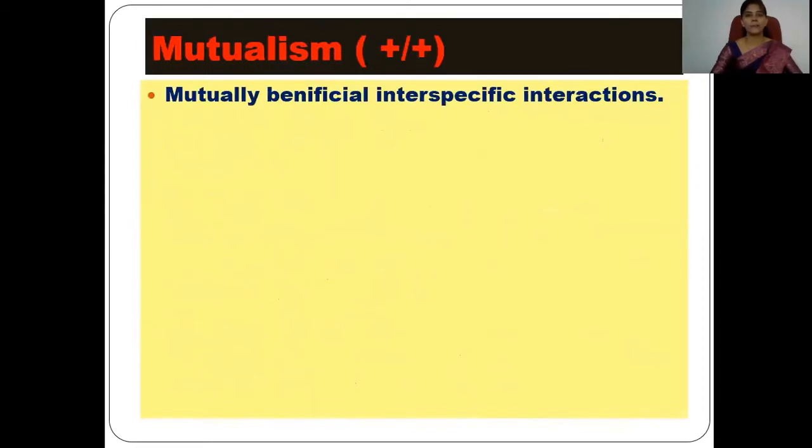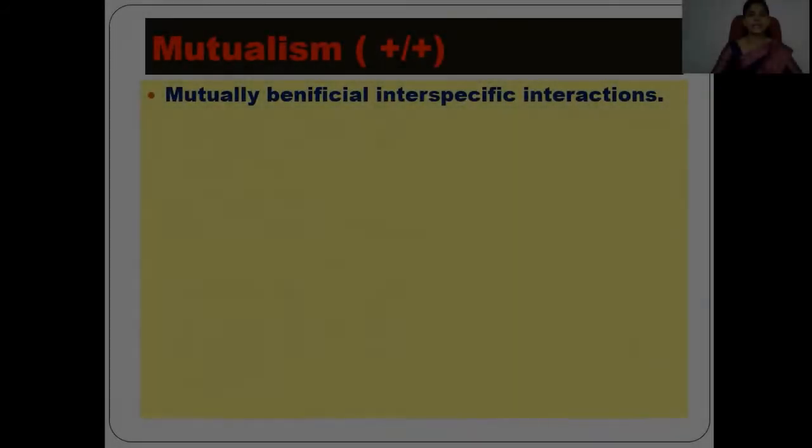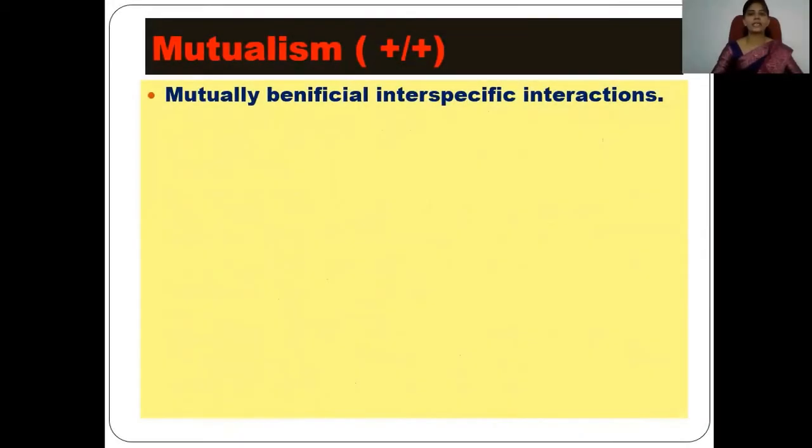The first example of positive interaction is mutualism, and it is indicated by the sign plus plus. As in mathematics we know that plus means addition or some gain. So in mutualism, the plus signs indicate that both partners are getting benefit.